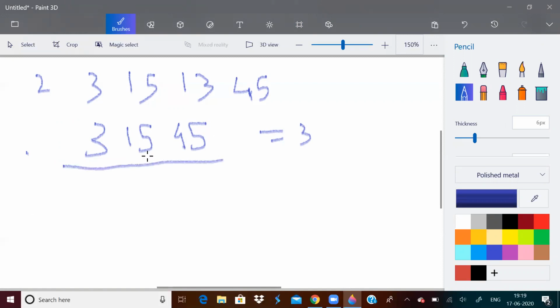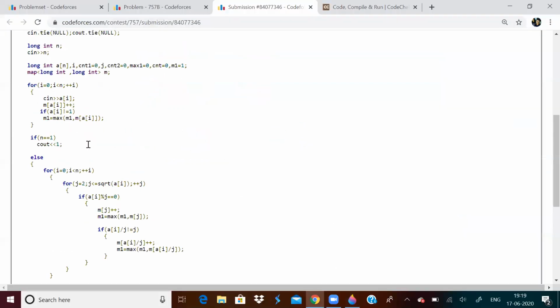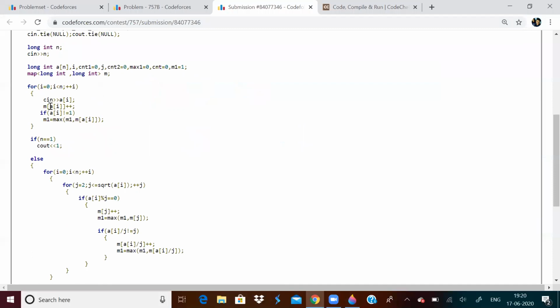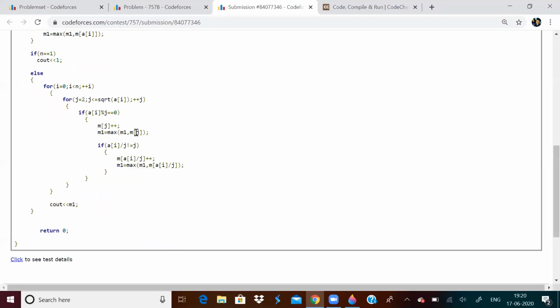But how did I get this 3? Factorize 2. What are the factors of 2 apart from 1? Apart from 1, you have to include 2. To include 2, I have made use of a map, and all the array elements I have put in the map. Basically, this map will give the frequency of each array element and also the frequency of every factor of every array element.